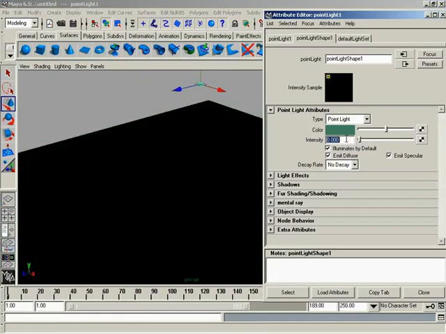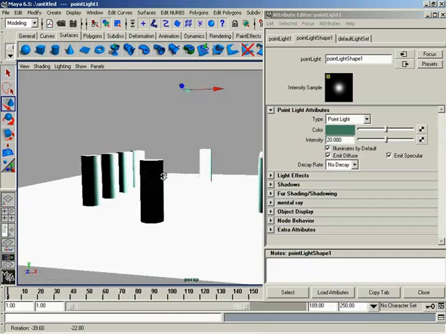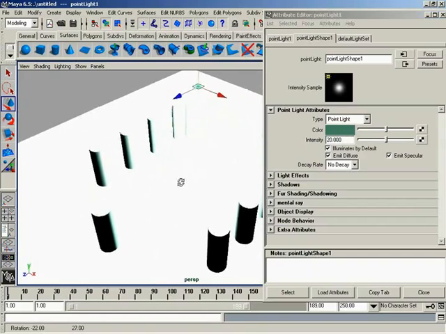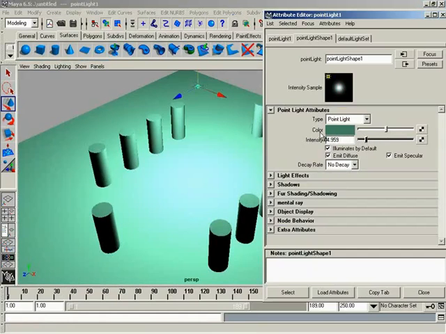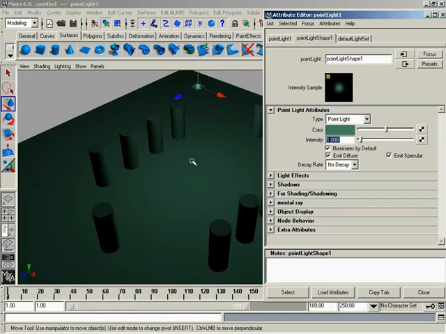Now, if I was to, let's say, turn it up to something like 20, you'll notice we now have a nuclear pink light. And, yeah, everything is now blinded, for sure. SPF 9 million to walk out there. Exactly. So using intensity, basically, you can work hand in hand with your value setting found in color to find the right brightness for the light. So let's go ahead and set this back to a value of 1.